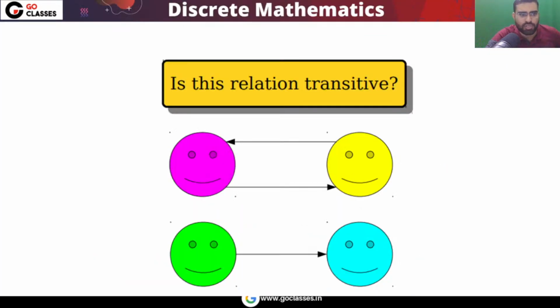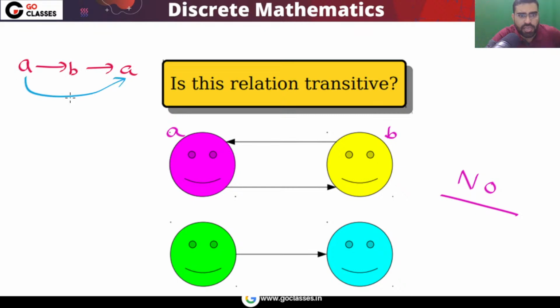Now tell me the answer for this question. Is this relation transitive? Look at this and tell me. So the answer is clearly no. This is not transitive, because if you consider this as element A, element B, then what will happen? You can notice that A is related to B, B is related to A, but you can notice that A is not related to A.